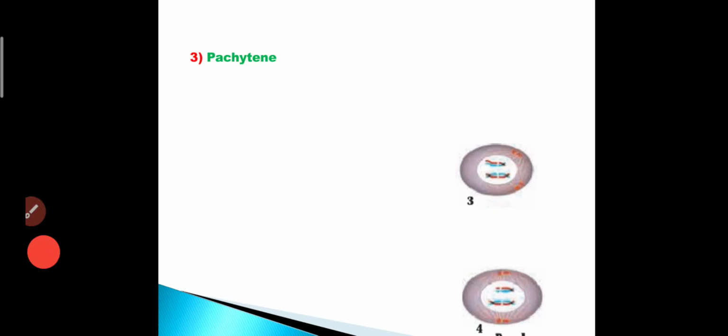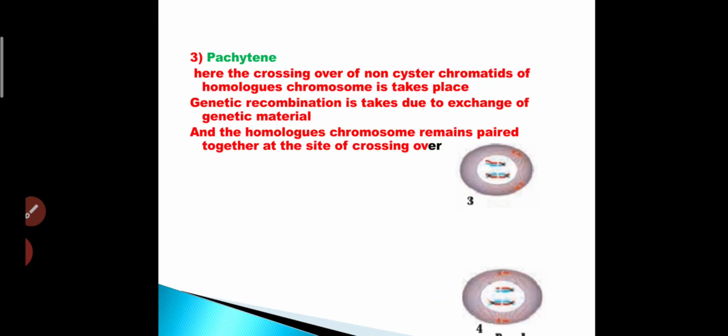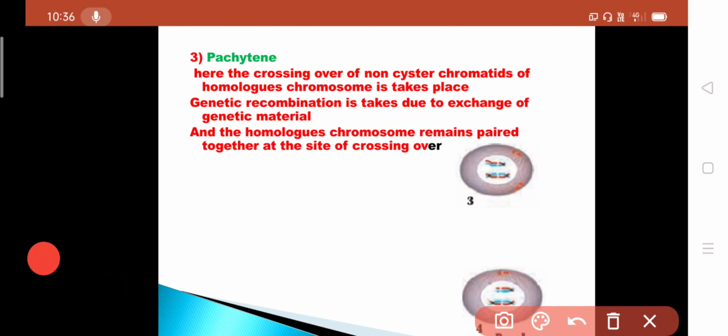Here the third stage is pachytene. What is pachytene? Here the crossing over of non-sister chromatids of homologous chromosomes takes place, and genetic recombination takes place due to exchange of genetic material.